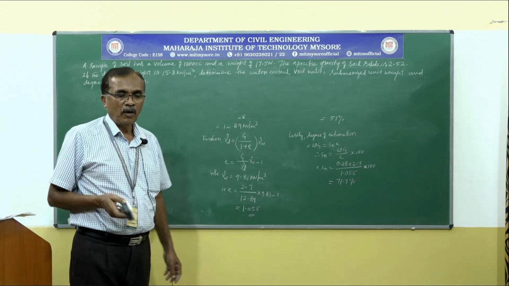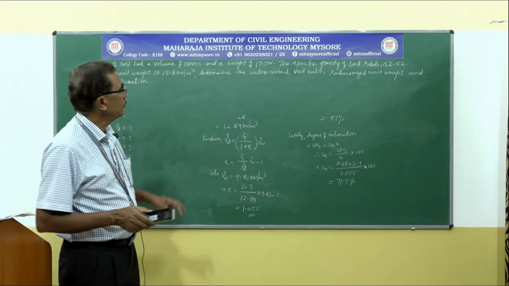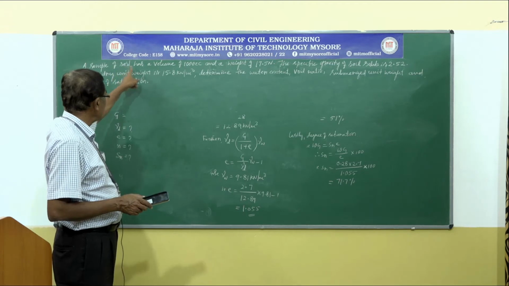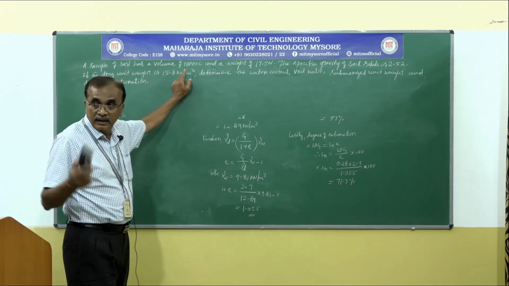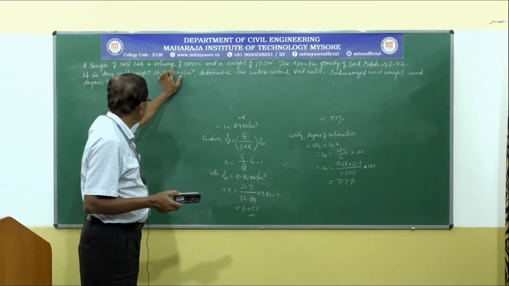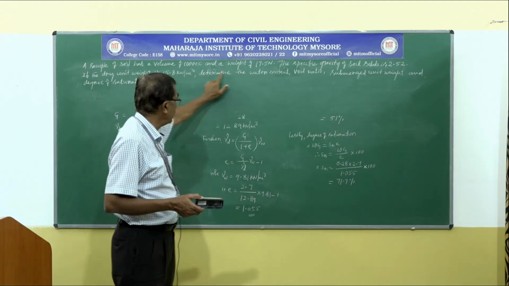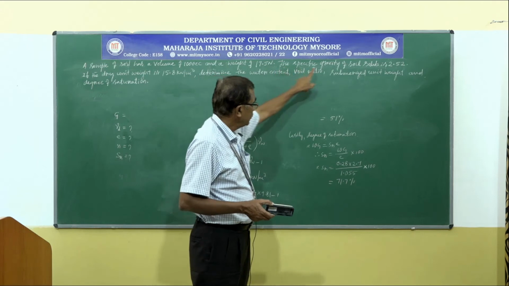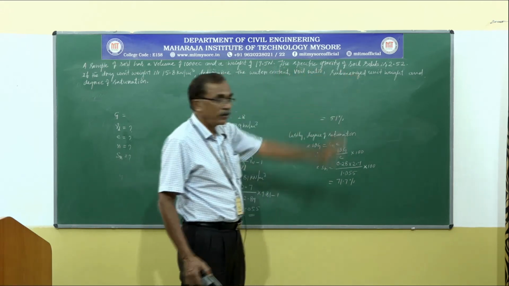Let us consider another problem. A sample of soil has a volume of 1000 cc and a weight of 17.5 Newton. The specific gravity of soil solids is 2.52.